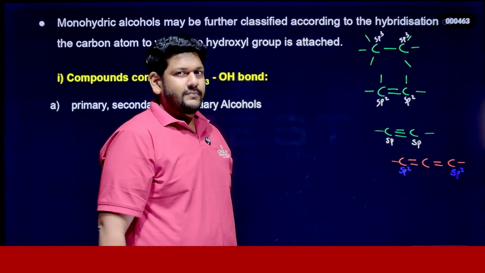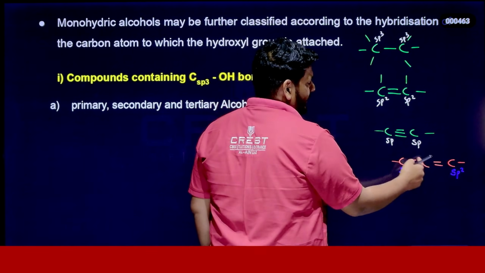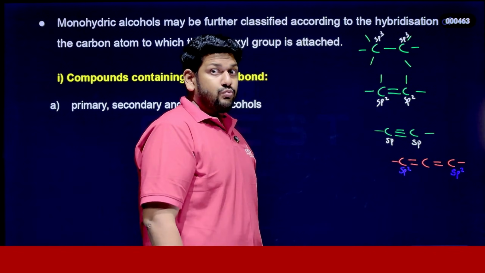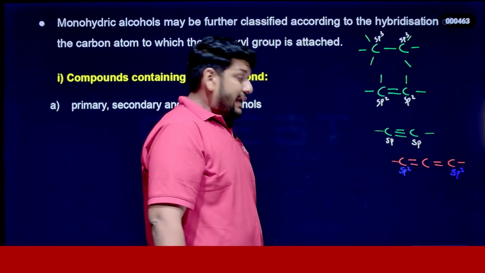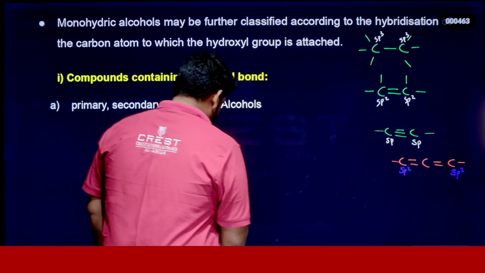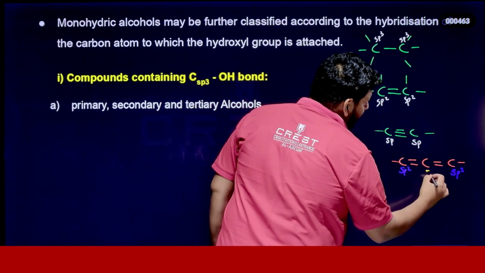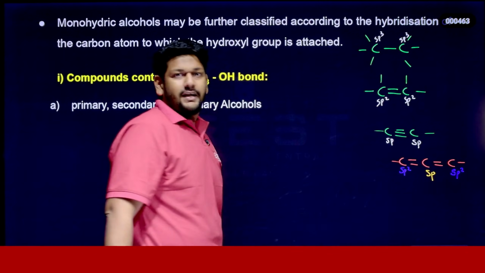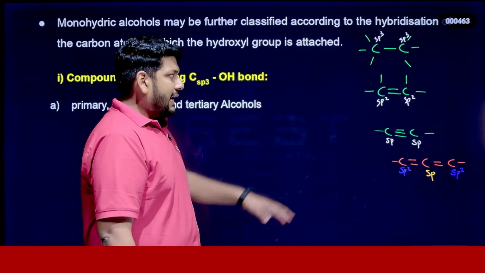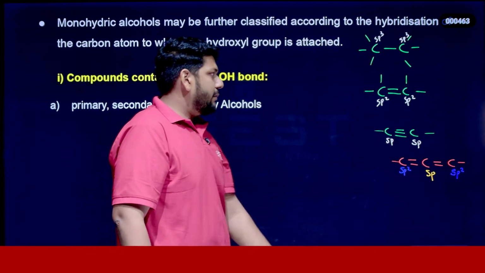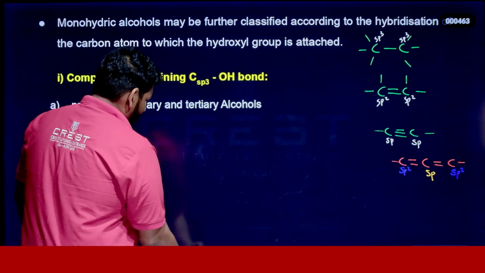Exactly. But here, look here. In this carbon you have 2 pi bonds, otherwise 2 double bonds in a single carbon. At that moment, you have to know the concept. It's very important. The hybridization of this carbon will be sp. So I'm just giving you an extra point. You can note the point. It's very important.